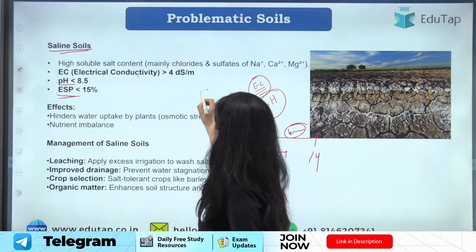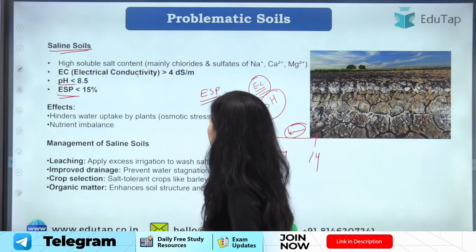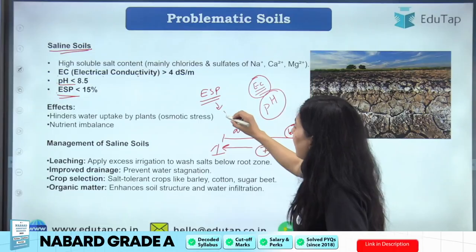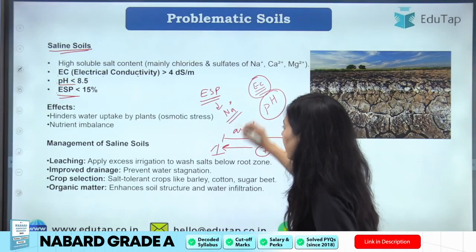Then we have ESP. ESP is what? ESP is exchangeable sodium percentage. What is this? Exchangeable sodium percentage. This tells us the amount of sodium present in soil.